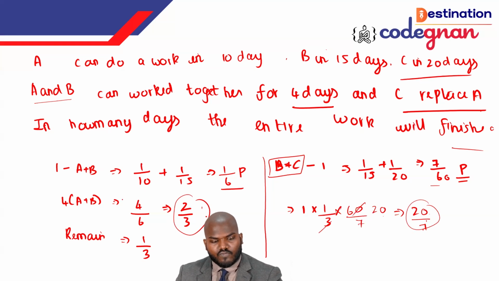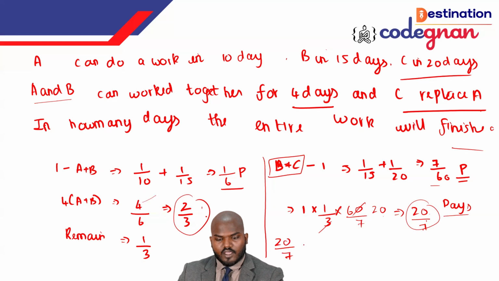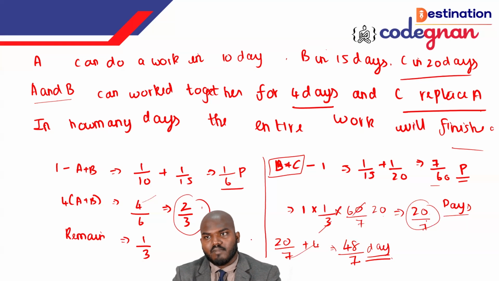Already we have finished the 4 days work. So this is in days, boss. Don't forget, this is not in a part. Because we already finished the 4 days work, if you add the 4 days extra, it will become 28 over 7, so we will get the value 48 by 7 days as the final answer. That is 48 by 7 is the final answer. Many times people think that a fraction value will never be the correct answer to the question given here.